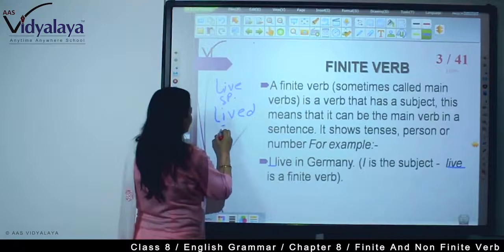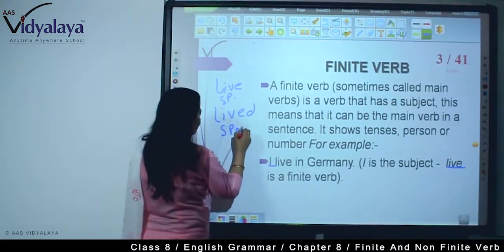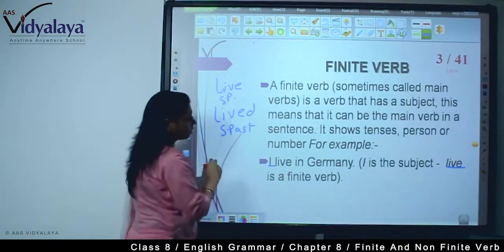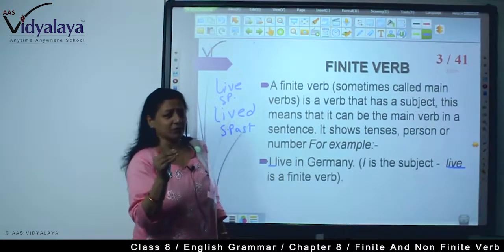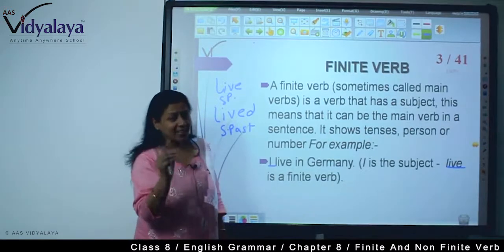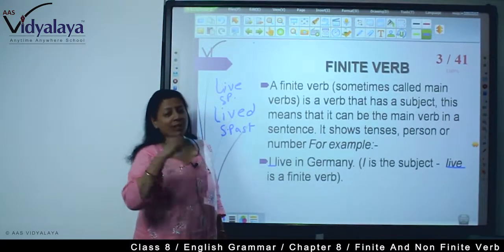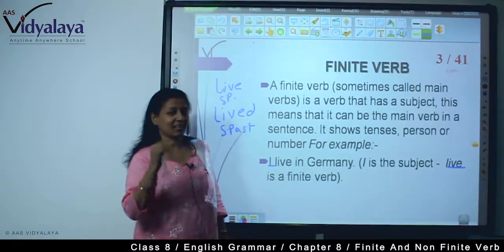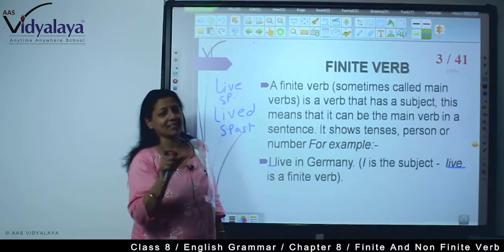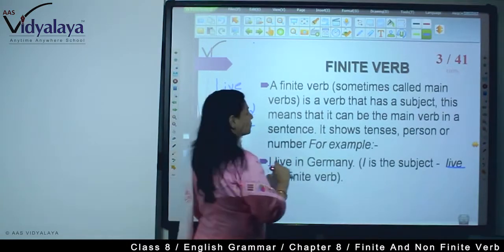That is simple past and it has changed its form. So, we can say that finite verbs are the main verbs. They can change their forms while changing the tenses, and with their forms we can understand which tense the sentence is showing. Right?